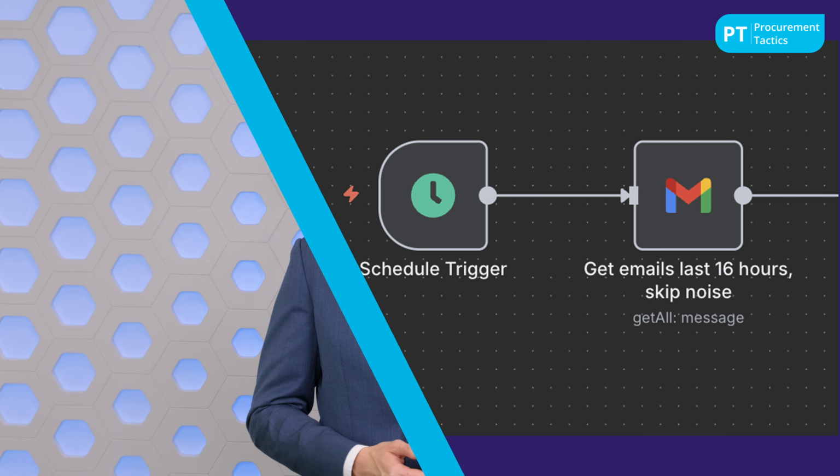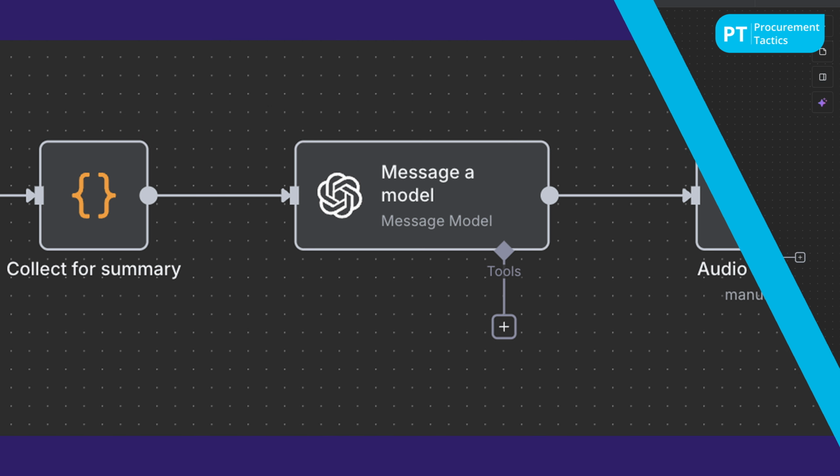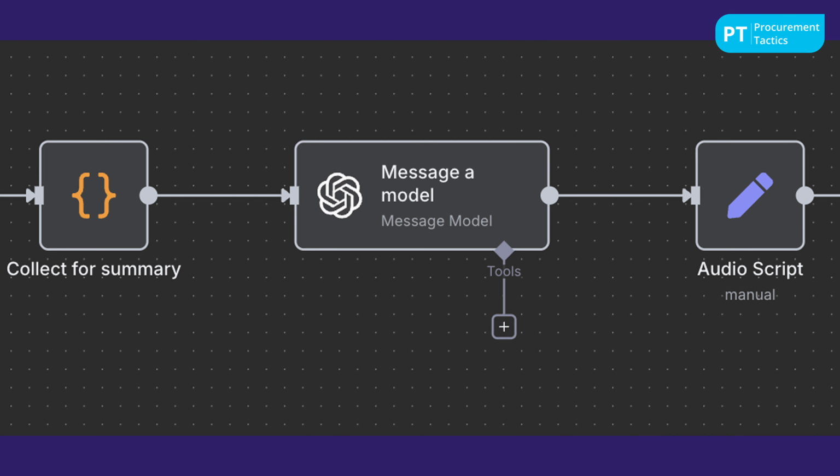VIP contacts. The second stage is Plan. Based on what it observed, the agent reasons about how to achieve its goal, which is to prepare a short, actionable audio briefing. It reasons through which emails to include, how to summarize them for maximum clarity, and what order they should be presented in the brief.